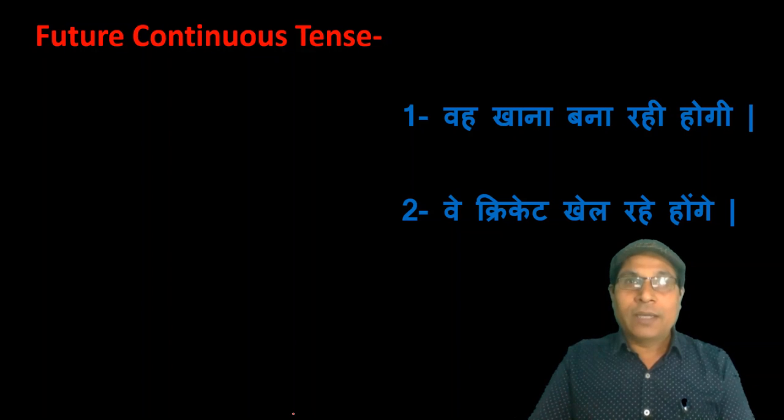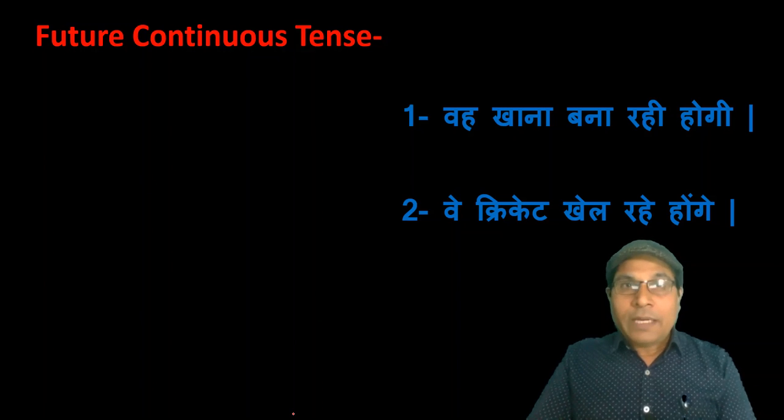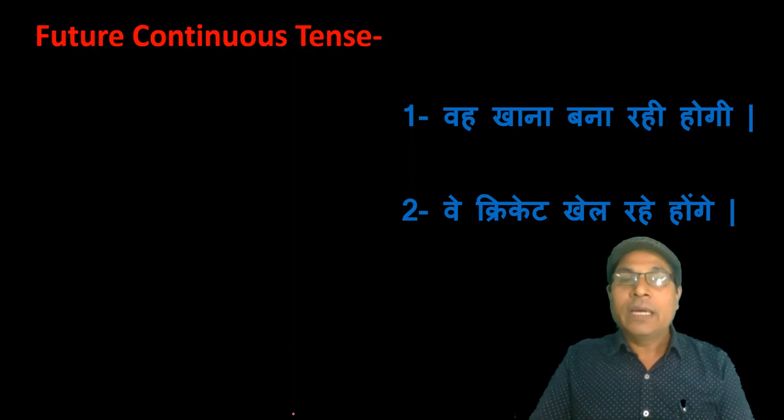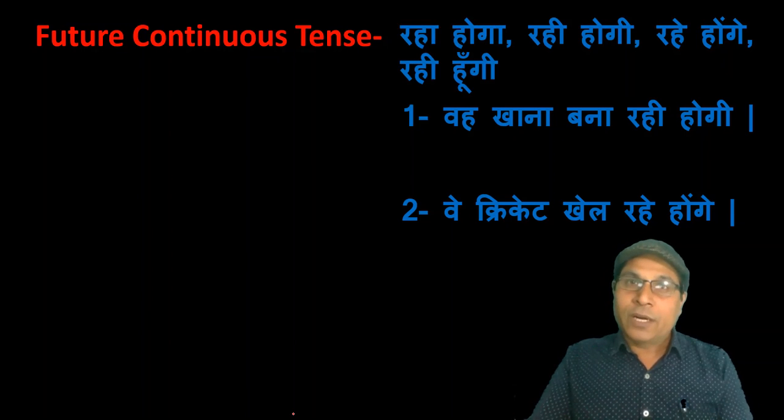When you throw a glance at the Hindi sentence and you find the verb in Hindi ends with the last syllable रहा होगा, रही होगी, रहे होंगे, रही होंगी, etc., it means there must be future continuous tense.